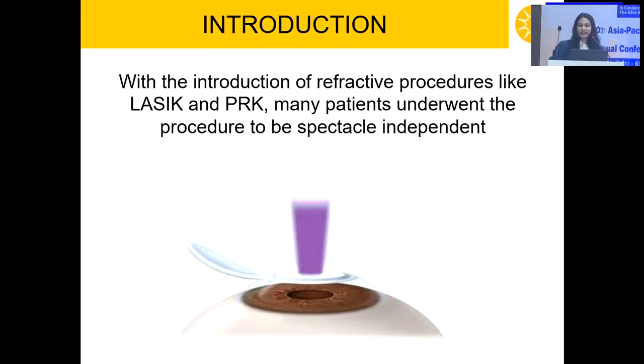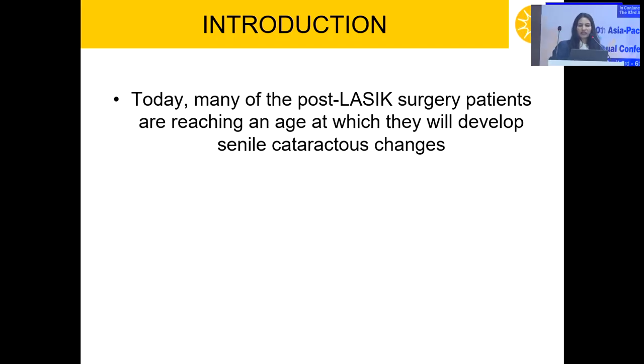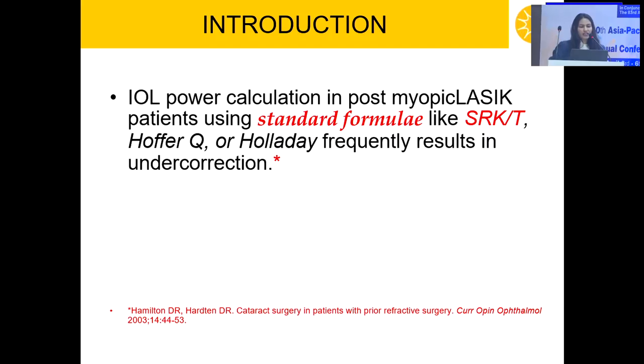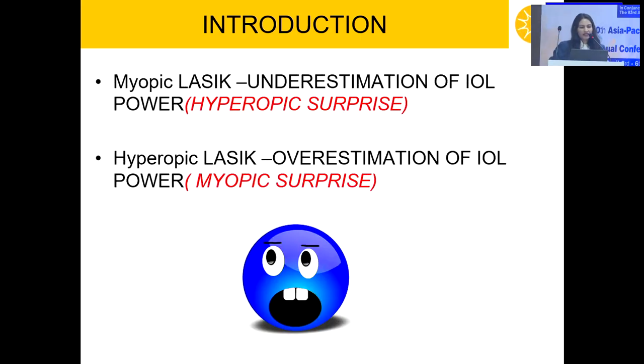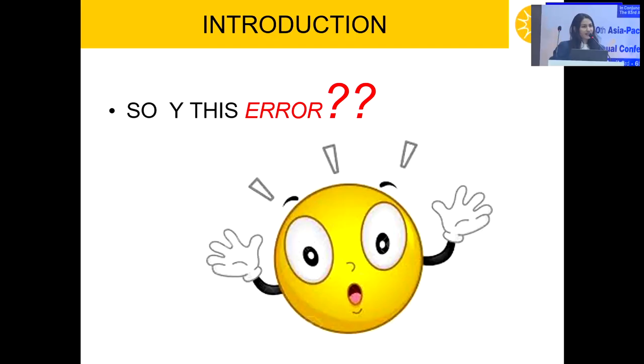be spectacle independent. Today, many of the post-LASIK surgery patients are reaching an age at which they will develop senile cataractous changes. IOL power calculation in post-myopic LASIK patients using standard formulae like SRK/T, Hoffer, Holladay frequently results in undercorrection and thus a hyperopic surprise in myopic surgery patients and a myopic surprise in hyperopic LASIK surgery patients. So why does this error occur?